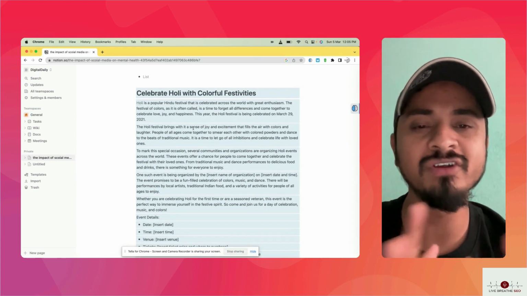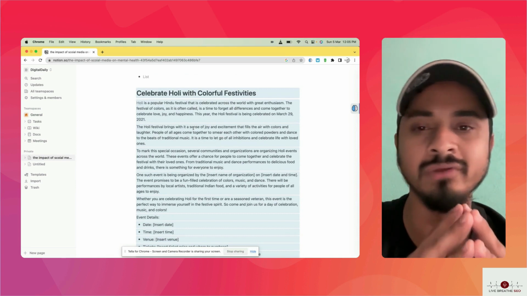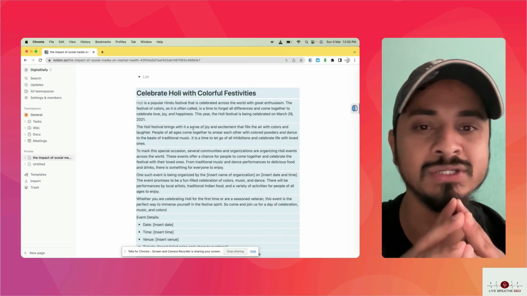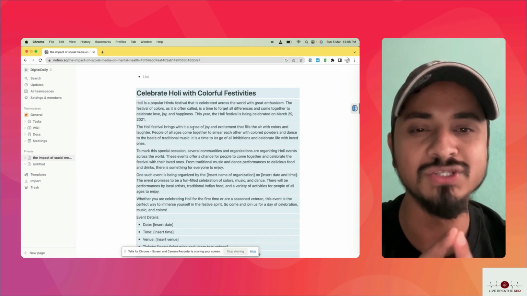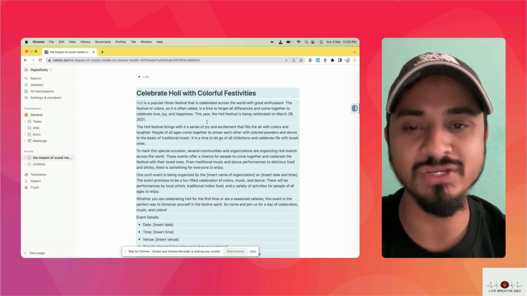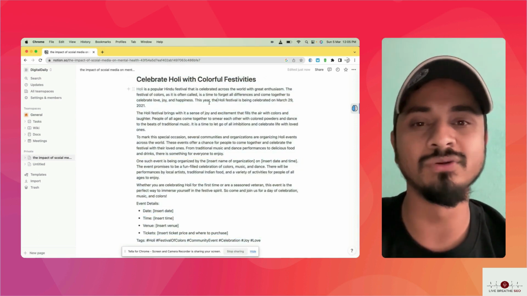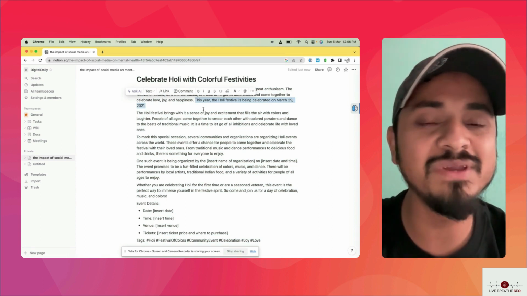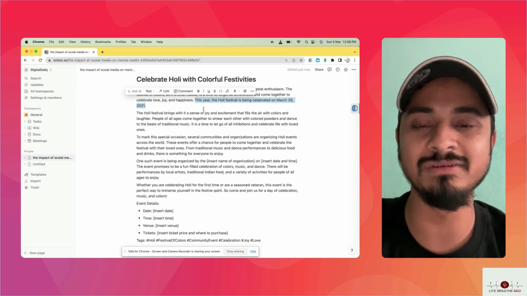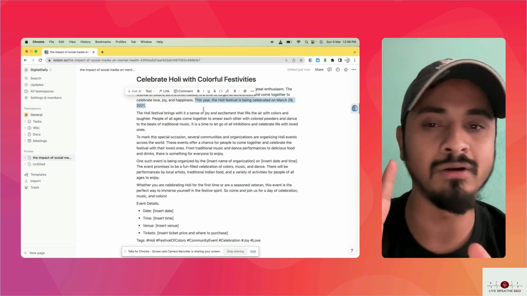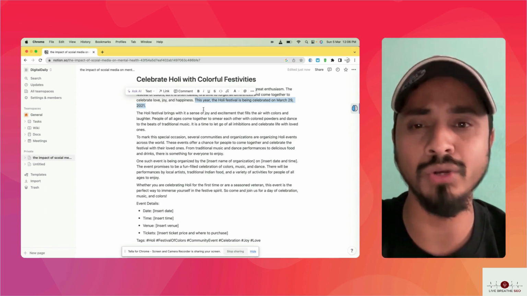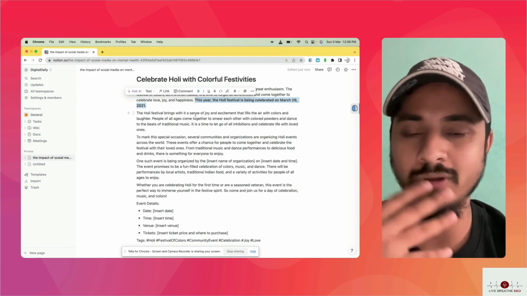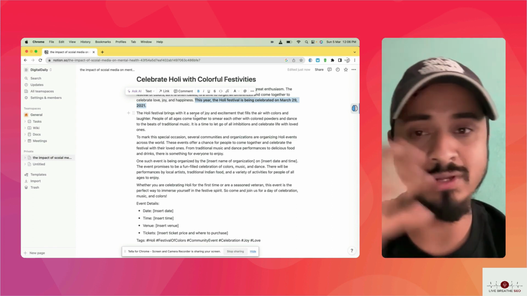Okay, Holi is a popular Hindu festival that is celebrated across the world with great enthusiasm. Festival of colors. Okay, this year Holi is celebrated on March 29, 2021. So this could be a flaw, guys. I'm in 2023, and it says this year, so maybe the information given to the AI is till 2021 only. So this is purely a mistake. Okay, so I think the knowledge is given till 2021, guys.